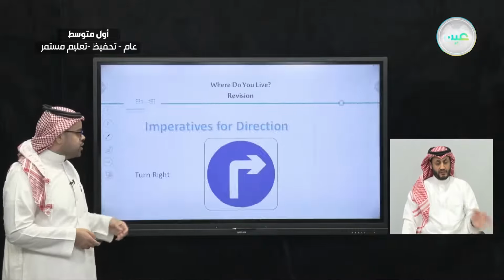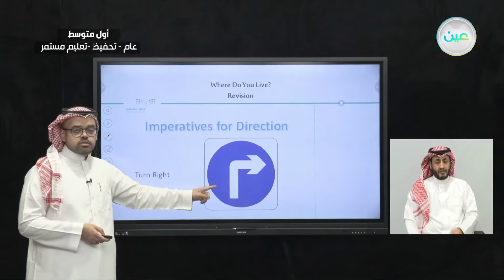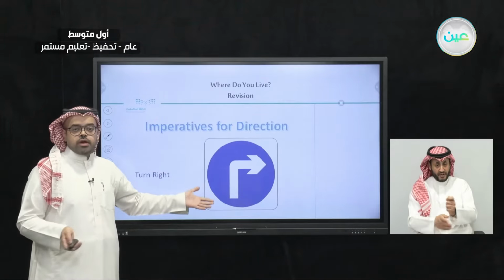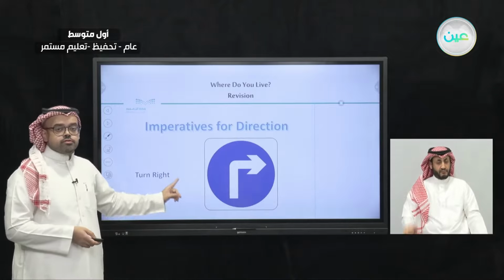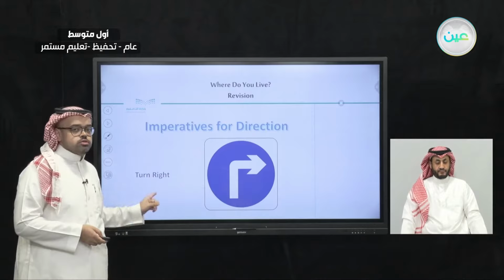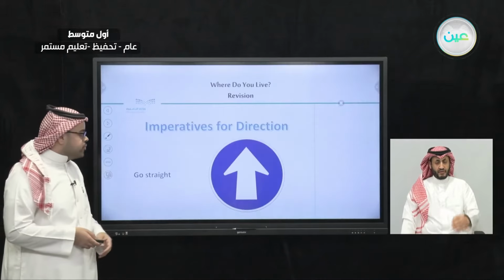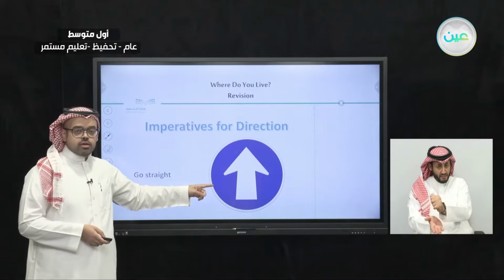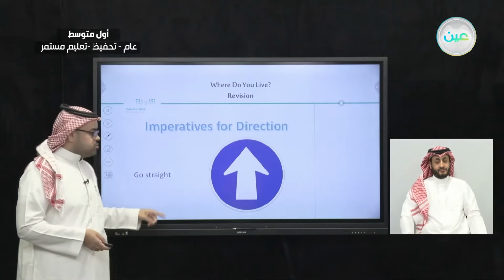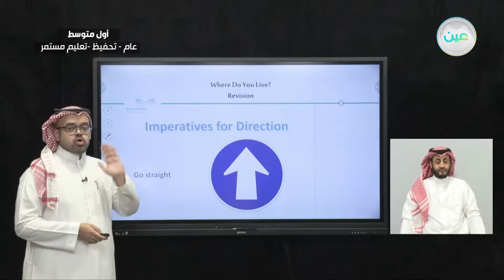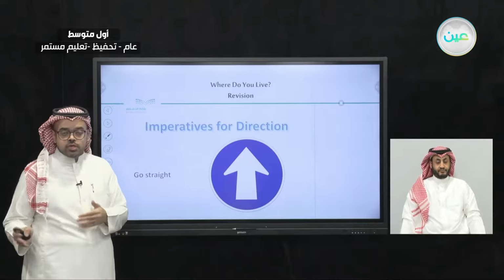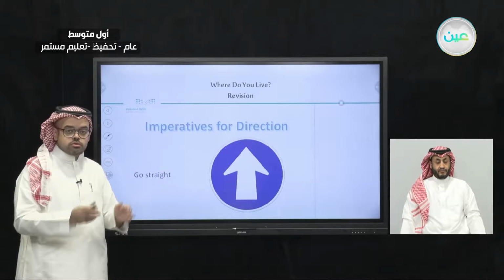And the other sign we have here, what do you think it means? Very good. Yes, it means turn right. How about this one? What does this sign mean? Excellent. It means go straight. Not left, not right, just go straight.